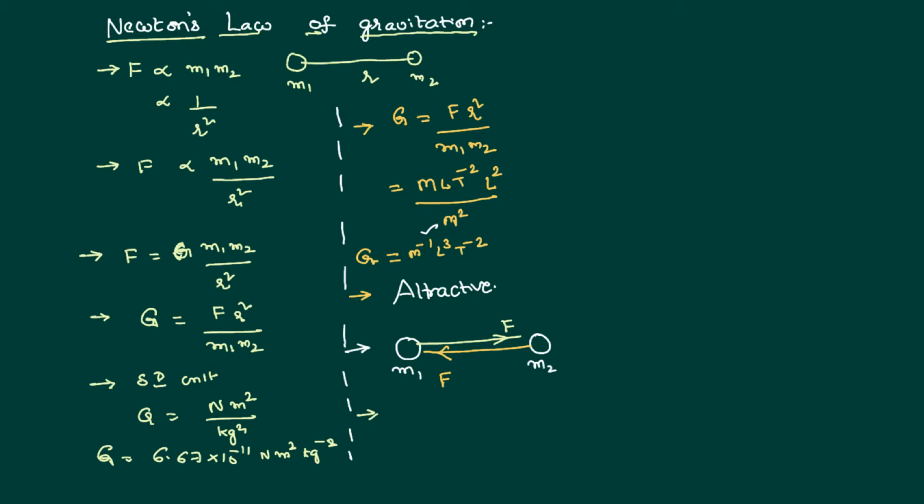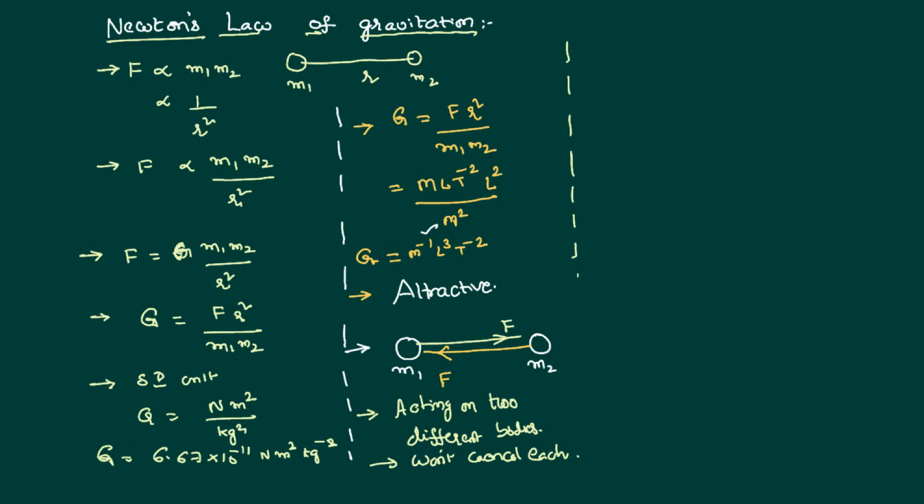These two forces are equal in magnitude, opposite in direction, but acting on two different bodies. Therefore, they are not going to cancel each other. Gravitational force doesn't cancel between the two bodies just because they act on two different bodies.